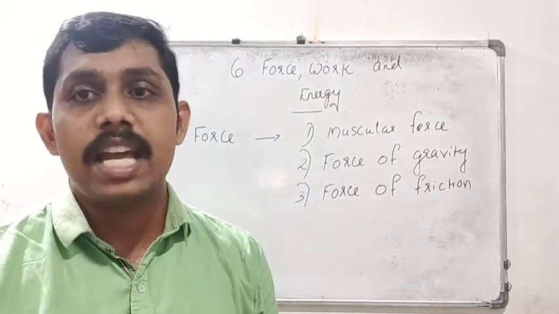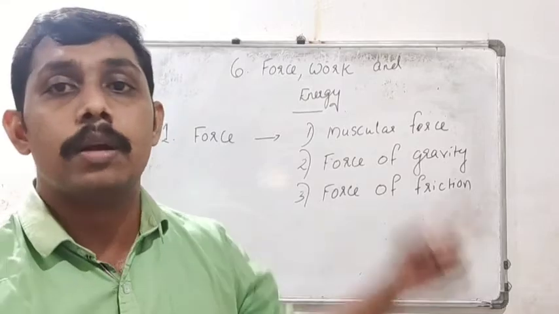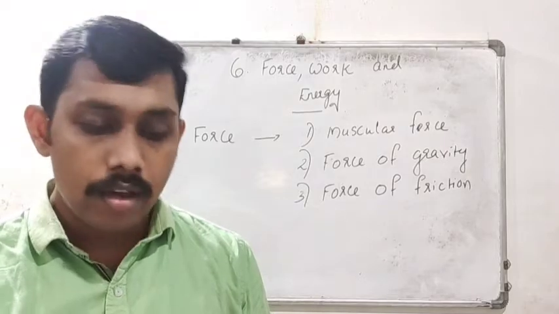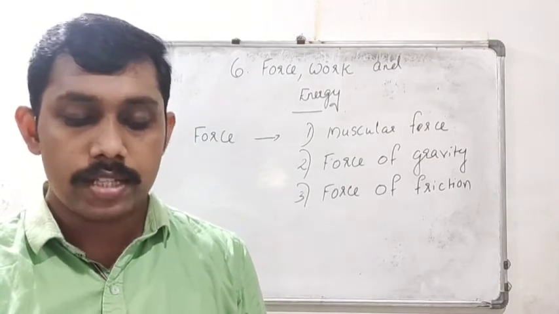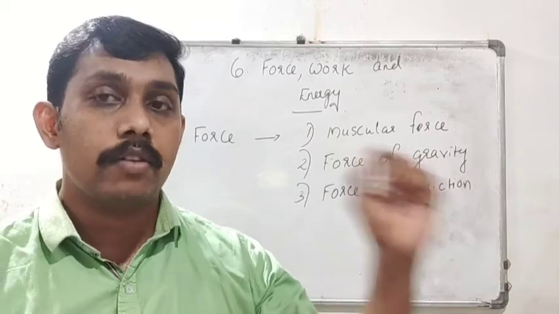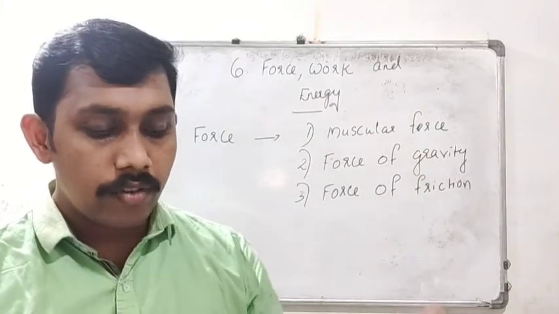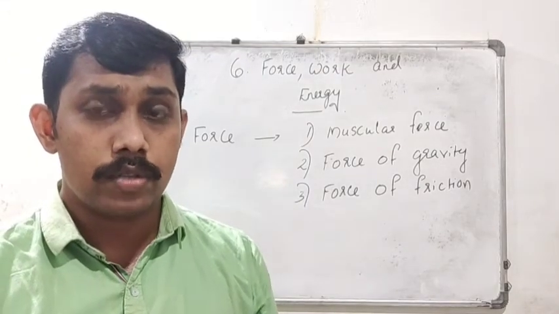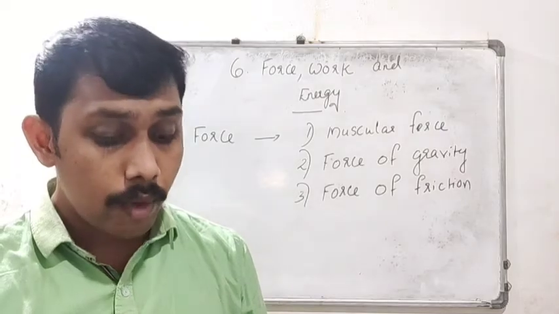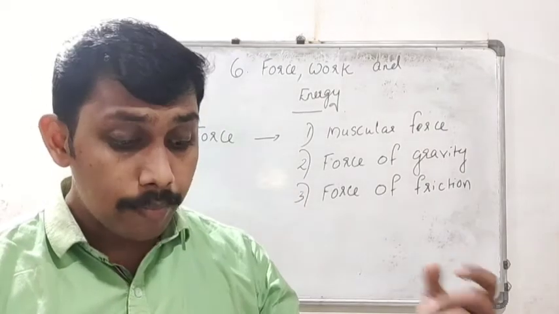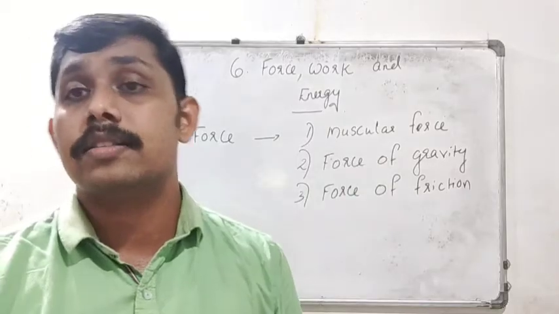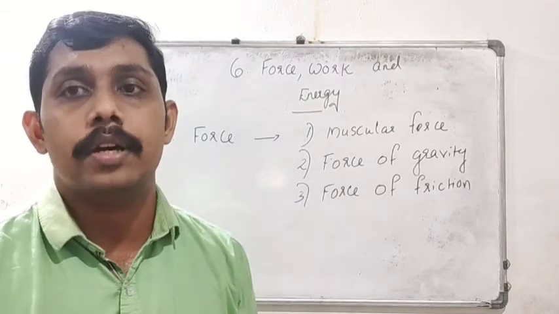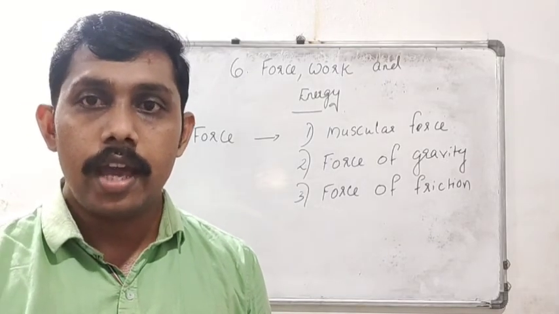That means we have three kinds of force. First one is what? Muscular force. Second one is force of gravity, and third one is force of friction. Force of friction is the third type of force, which opposes the movement. The force which opposes the movement is called the force of friction. This is the reason why a rolling ball comes to a stop on its own after some time. Okay, so these are the first points in this chapter about force. Okay, that's it.